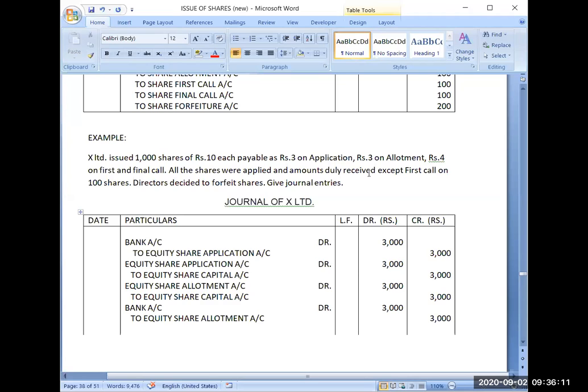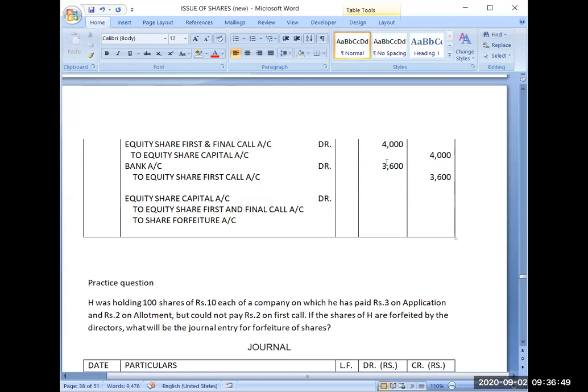So which installments have been paid on 100 shares? They have paid you application money and allotment money. So what amount have they paid on one share? Rupees 6. 3 rupees application, 3 rupees allotment. So they have paid you a total amount of 600.